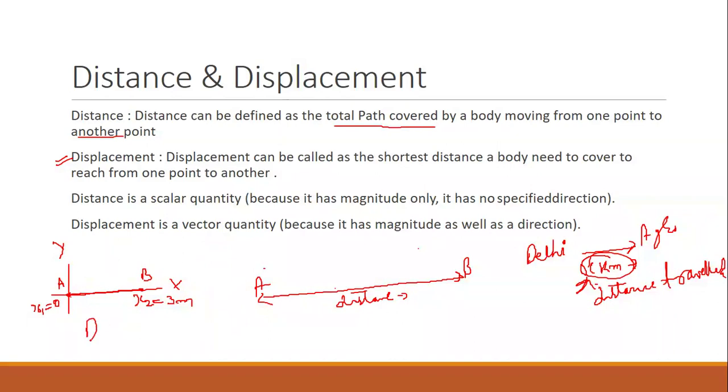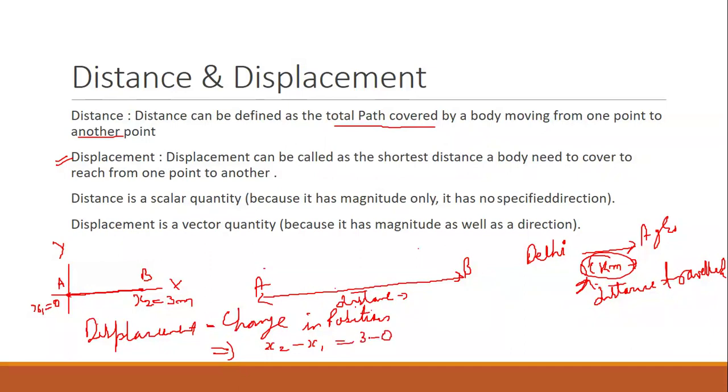So the displacement will be the change in position, x2 minus x1, that is 3 minus 0, which is 3 meters, positive.